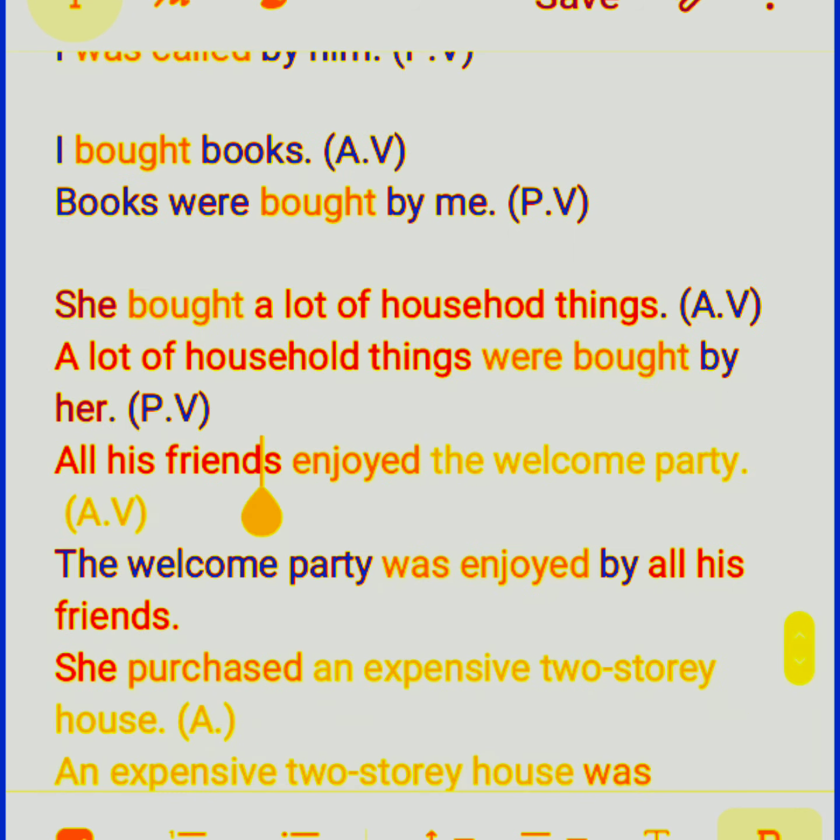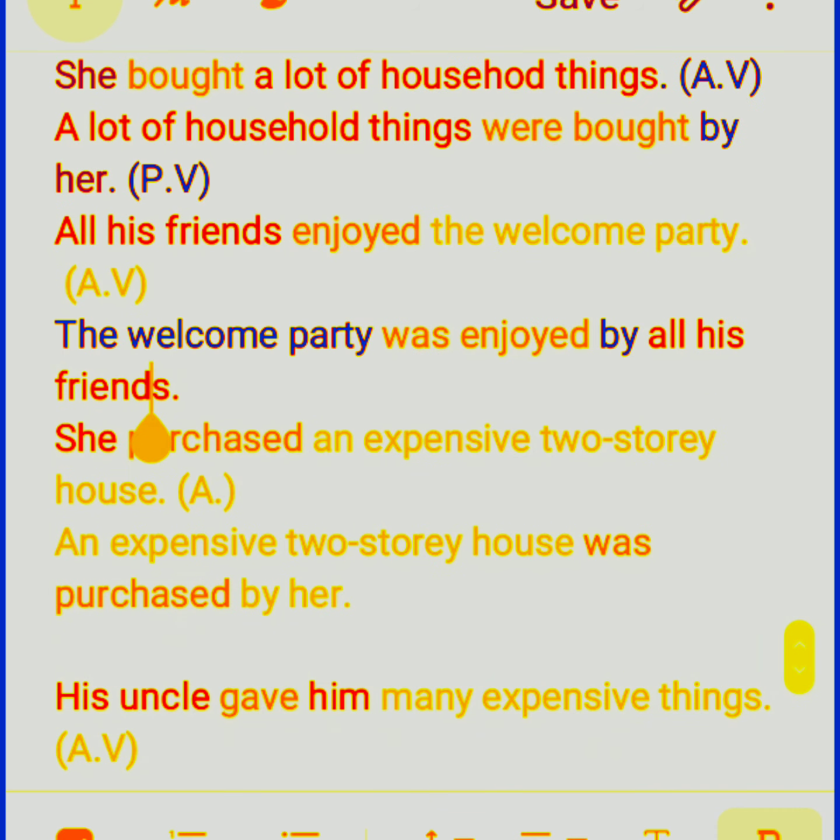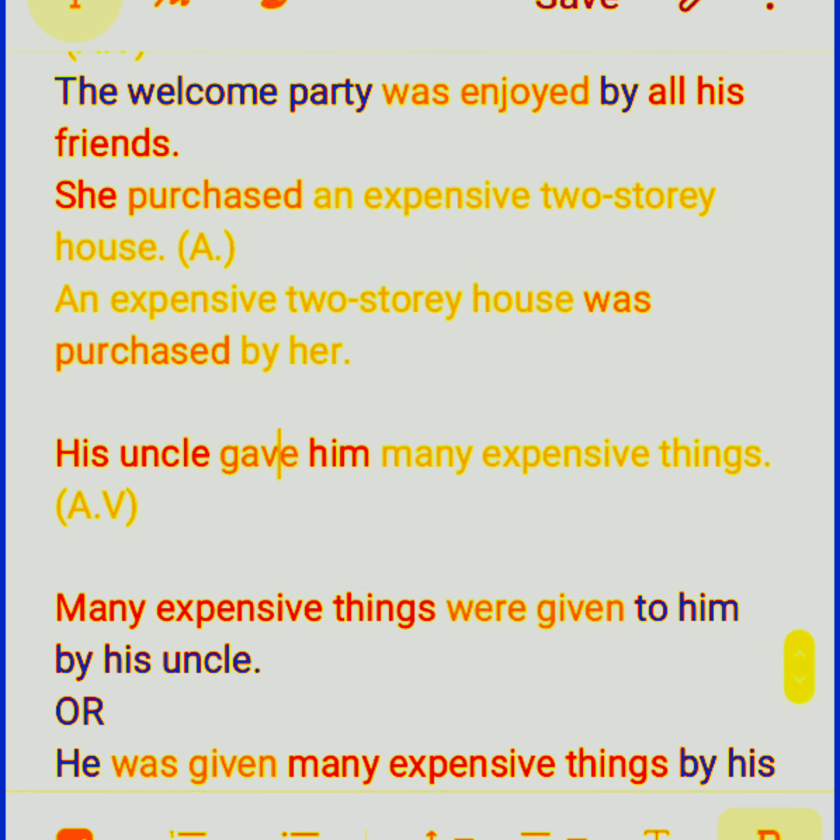All his friends enjoyed the welcome party. The welcome party was enjoyed by all his friends. She purchased an expensive two-story house. An expensive two-story house was purchased by her. His uncle gave him many expensive things.